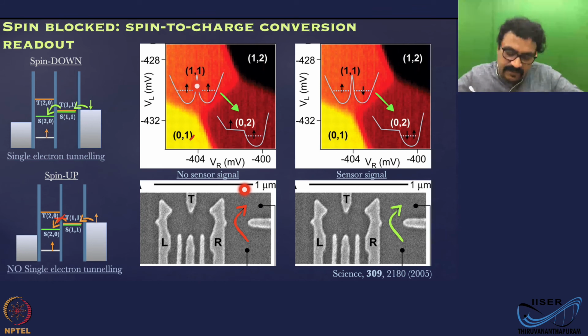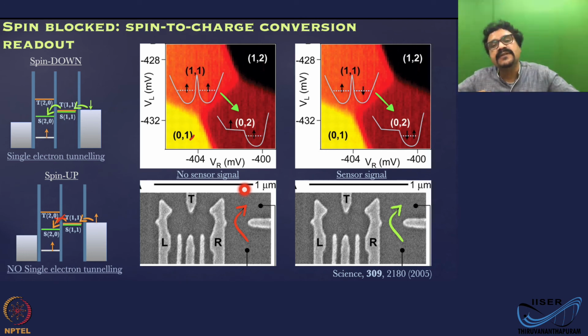But now when I bring this from here to here, you're making the well something like this. But what you would see is, since this is a triplet state, this electron cannot go here. It is stuck here itself. It's a slightly high energy state, but you cannot go here. It's blocked. This transition of this electron from this dot to this dot is blocked.